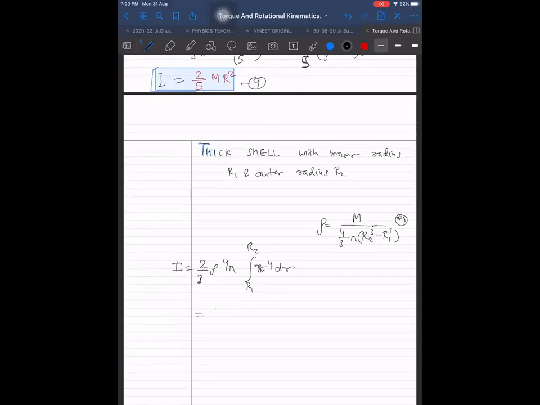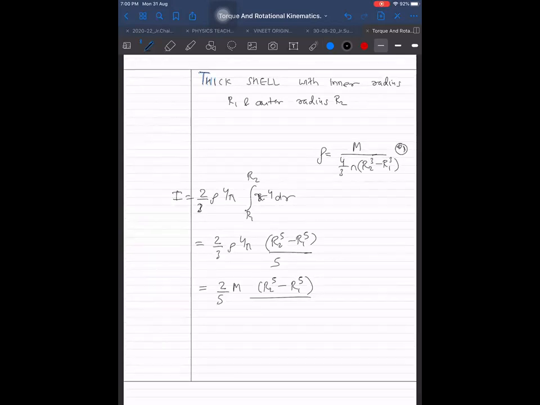Then what do we get? 2 by 3 into rho into 4 pi into R2 raised to power 5 minus R1 raised to power 5, divided by 5. And the answer is 2 by 5 into m into R2 raised to power 5 minus R1 raised to power 5, upon R2 raised to power 3 minus R1 raised to power 3.